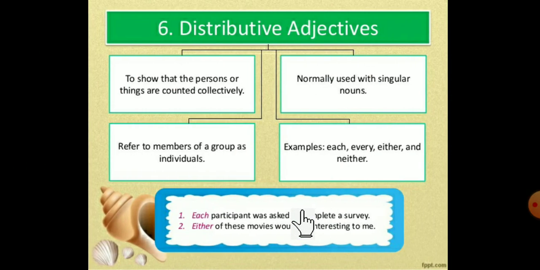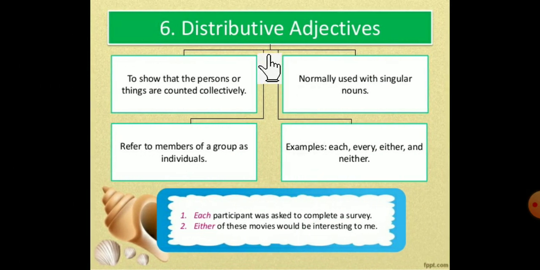Next one. Distributive adjective. Distributive adjective means what? Distributive adjectives are used to show that the person or things are counted collectively. They are normally used with singular nouns. They refer to a member of a group as an individual.